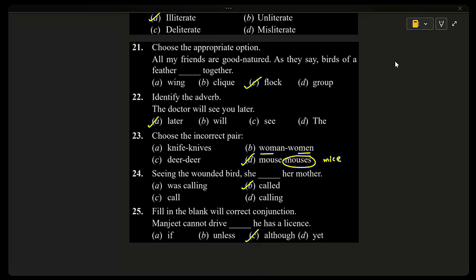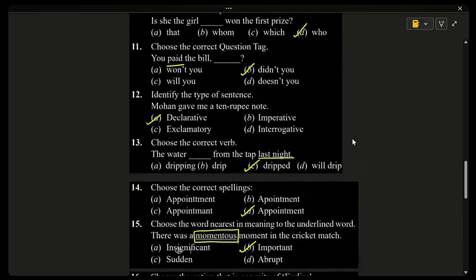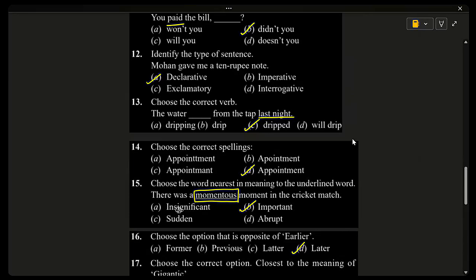Pranav, Sir, yes, what's your doubt? Sir, I didn't understand the 12th question. Which question? 12th. Yes, 12th. Identify the type of sentence. Mohan gave me a 1 rupee note.